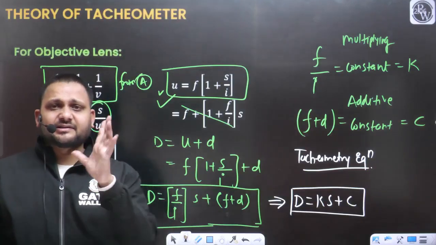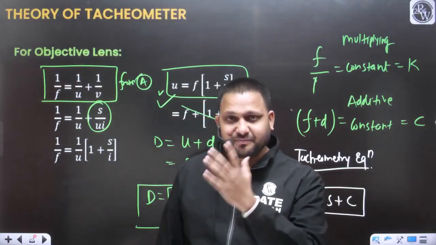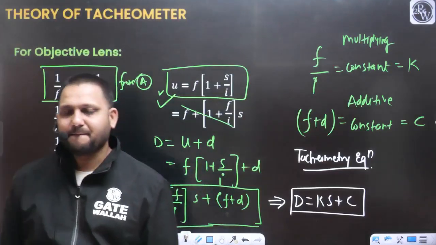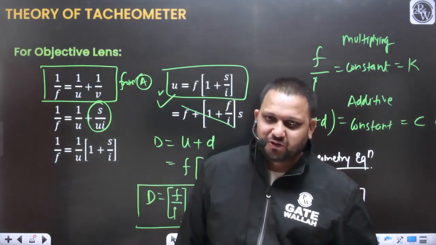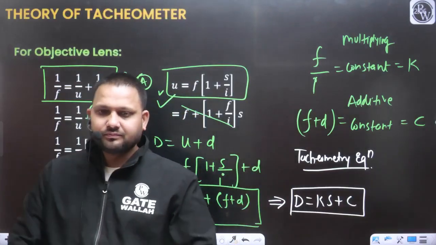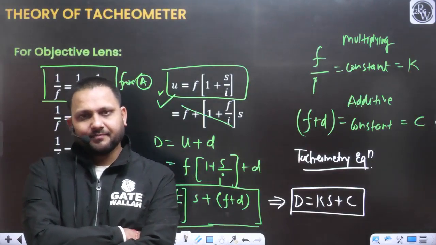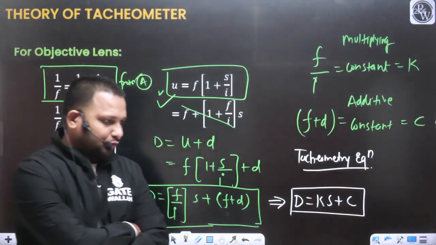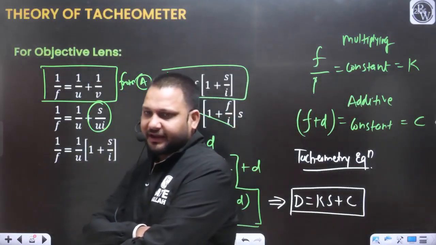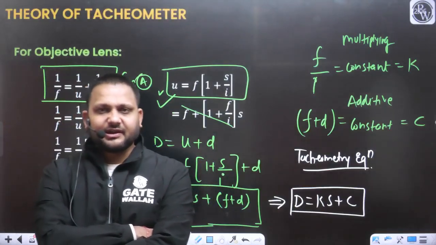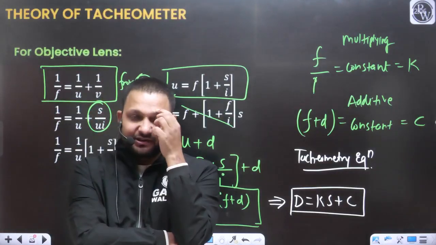Just by taking the staff readings, with the help of this equation we can define the distance between the staff and the instrument. I hope now you got the understanding about tacheometry. Yes or no? Any doubt to anyone? How we can use this tacheometric equation to find out the distance between the staff and the instrument? I hope this point is clear to everyone. Please confirm in the chat box.